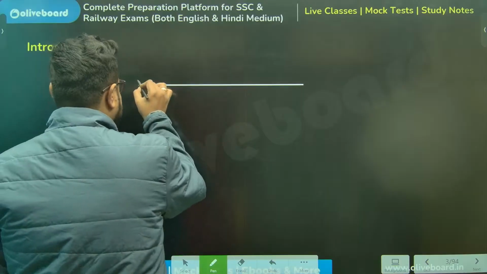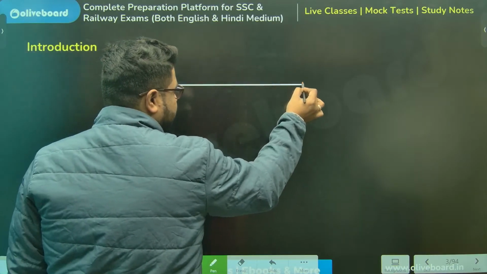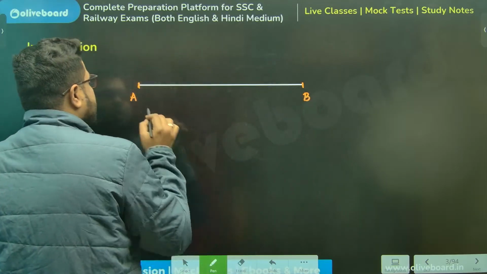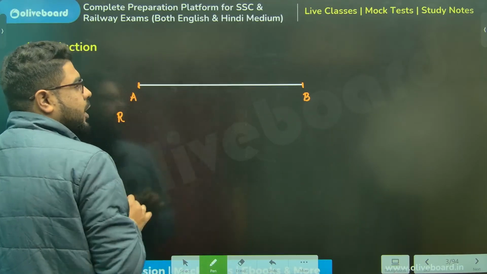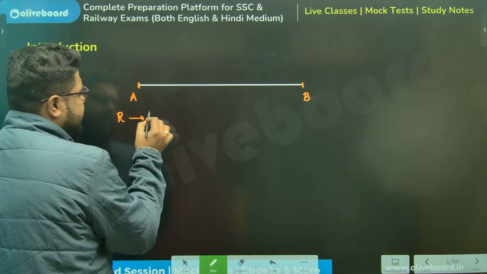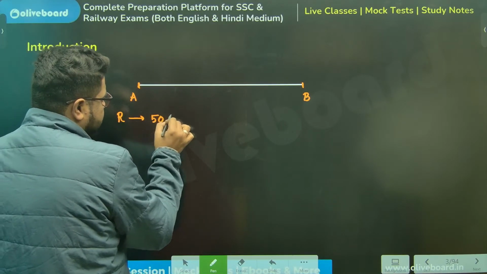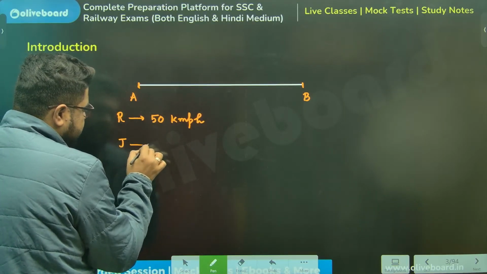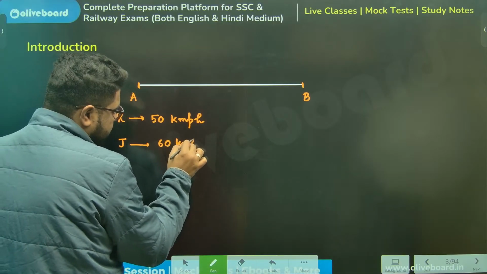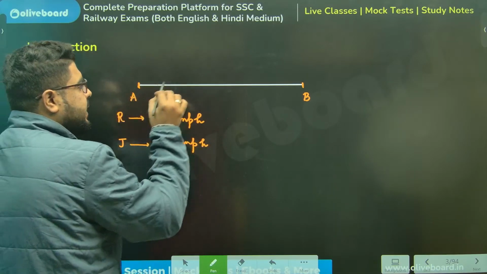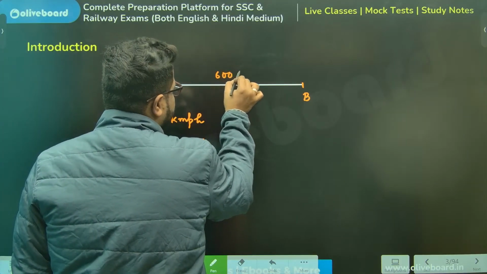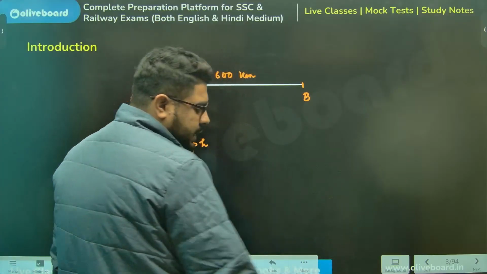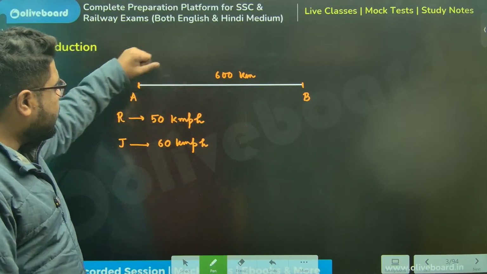So Rohit and Jagdish want to go from this point to this point, both. So this is point A and this is point B. Let's say Rohit is going from point A to point B with a speed of, let's say, 50 kilometer per hour. And Jagdish is going at a speed of 60 kilometer per hour. And the distance between A and B is 600 kilometers. Now, tell me, can anyone tell me how much time will Rohit take?